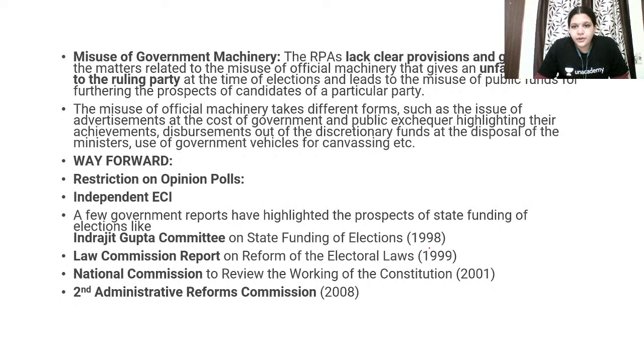This takes different forms, such as issue of advertisements at the cost of the government, public exchequer, highlighting their achievements, disbursements, etc. Especially when there is an election, you can see their ads, and then you can see their campaigns, which are using governmental finance. So the way forward is restriction on opinion polls, independent election commission. You can write about all these things.